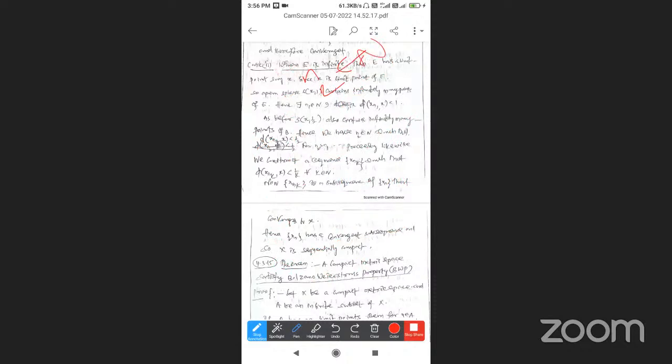So what about d(x_{n2}, x) less than 1/2? What is the first situation? d(x_n, x) is less than 1. So there exists a natural number n1 belongs to N, and it has a subsequence, d(x_{n1}, x) less than 1.